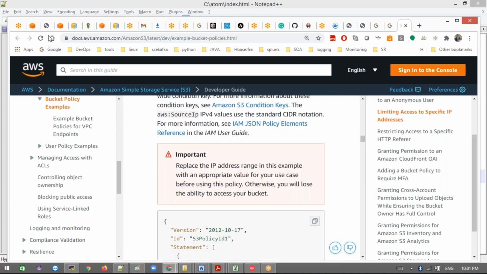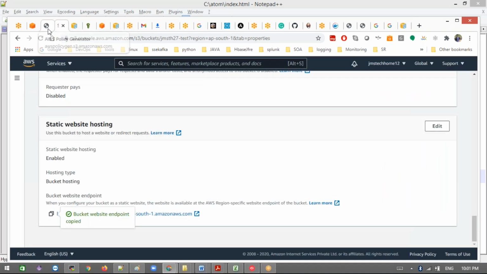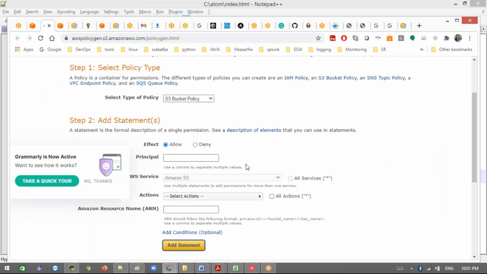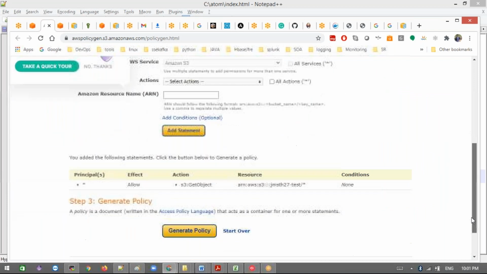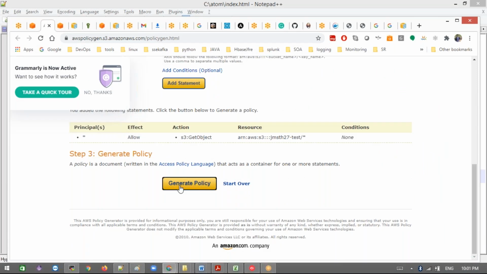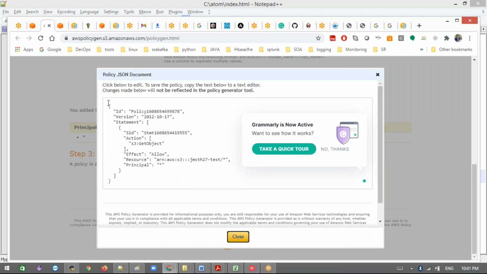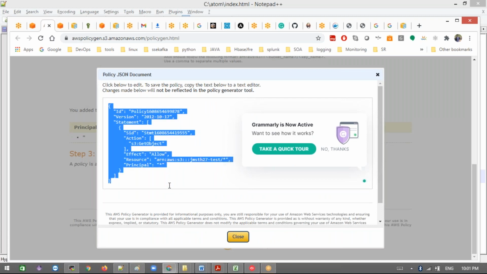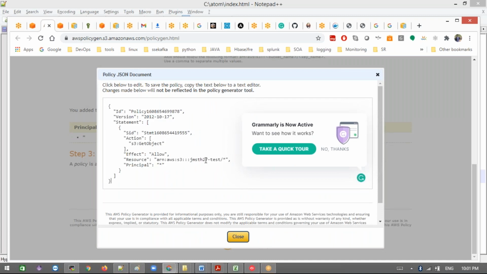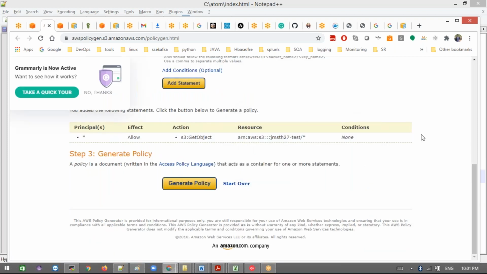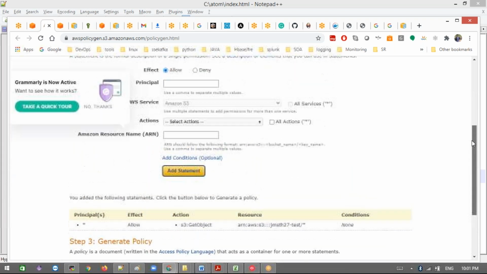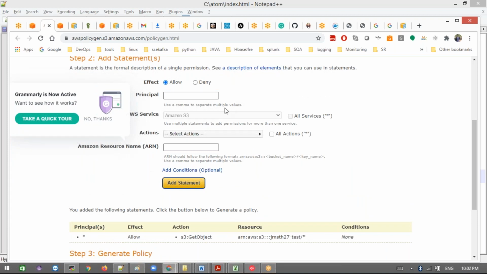Instead of that, this makes our life easy. They have given one tool to generate a policy, and that is what we are using. Instead of writing it manually, we have a tool to generate a policy very easily. And even if you select multiple objects here, anything.